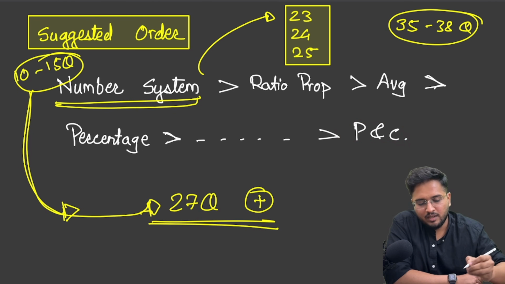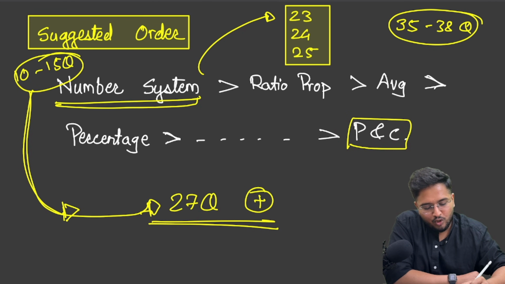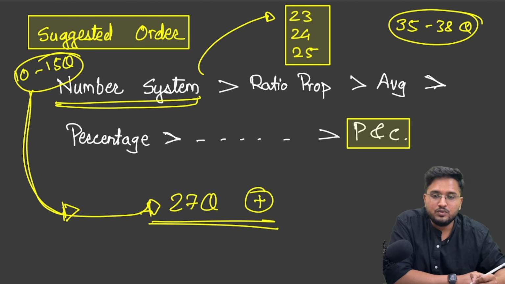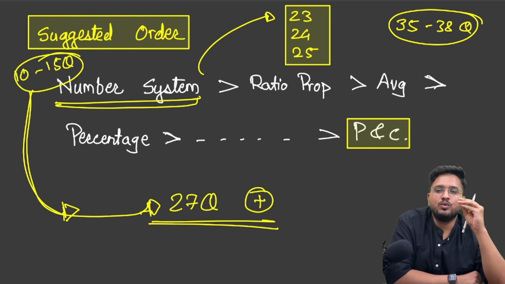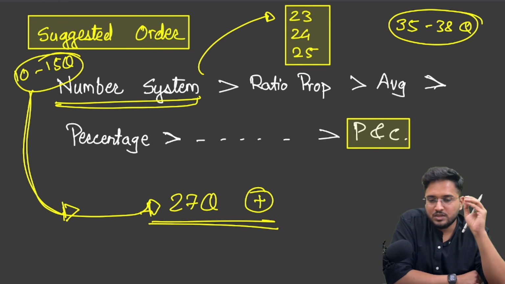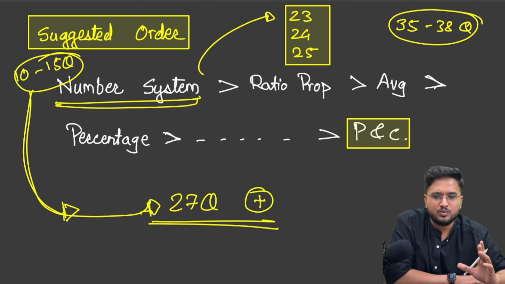Even while doing permutation and combination at the end, what you can do is go through the PYQs and focus on the questions where you do not need to use complicated formulas, where you can just solve the questions by imagining the scenario and doing some rough calculations. Okay, so this is the suggested order when it comes to quantitative aptitude.